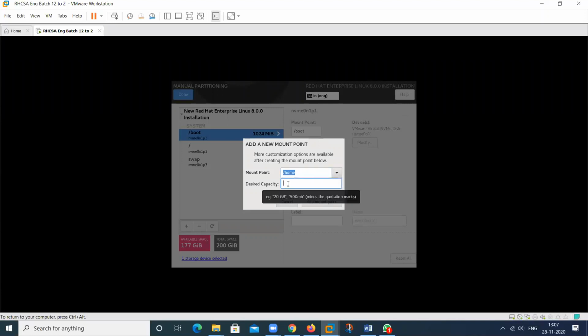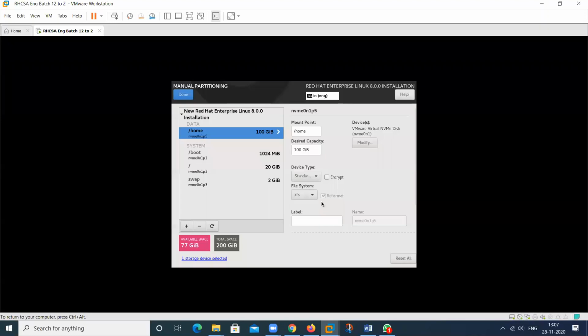At this time we have 177 GB, so we will give 100 GB for this particular partition. As I told you, this will become the fifth partition, not the fourth, because the fourth partition is for the extended partition. In the extended partition, we can create the logical drive.